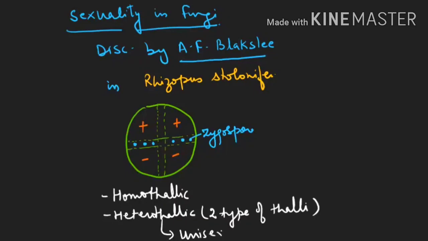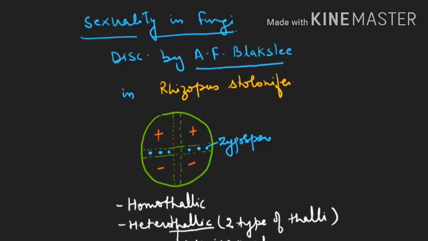But in fungus we can't use the word sexual because there is no proper sexuality, so we say thallic, because they don't have vascular tissue. So heterothallism was discovered by him in Rhizopus stolonifer. Heterothallic means two types of thalli, unisexual, so homothallic will be bisexual. I hope this much is clear to you.